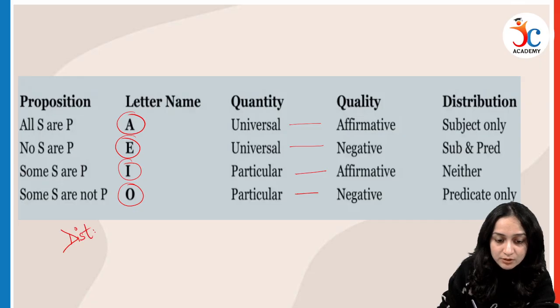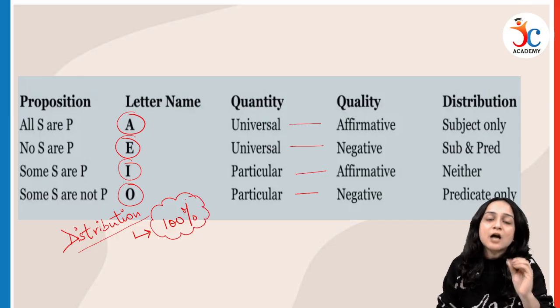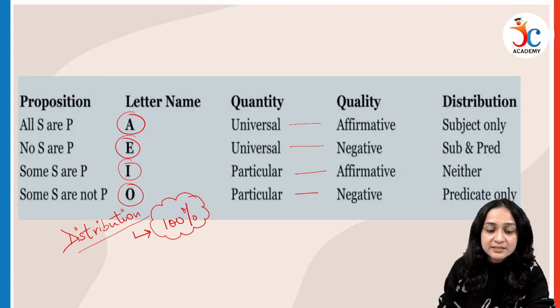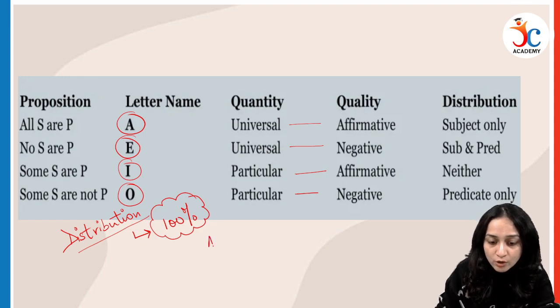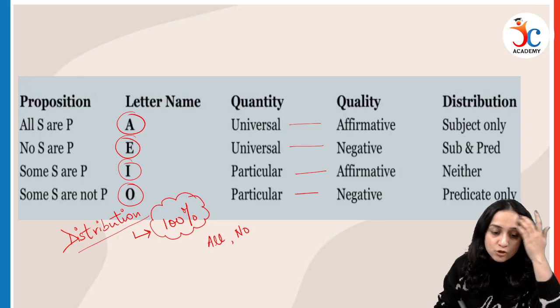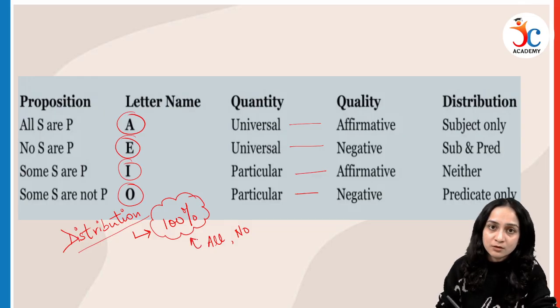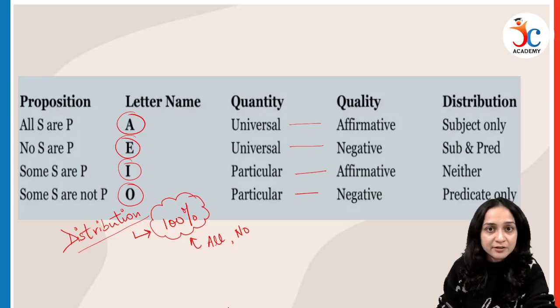When I talk about term distribution, you just have to keep in mind one thing: distribution means 100%. Anything which is 100% in nature is said to be distributed. Like all, no. All means everything is included. We are including everything in it. No means nothing is included in that; it is empty. So whatever is 100%, we associate the term distribution with it.